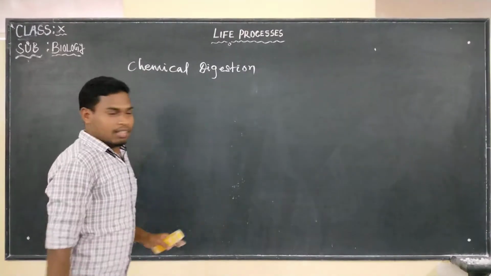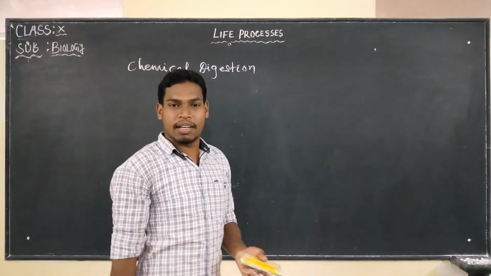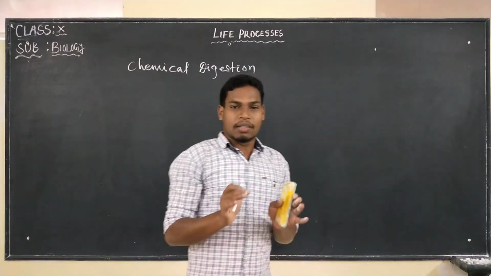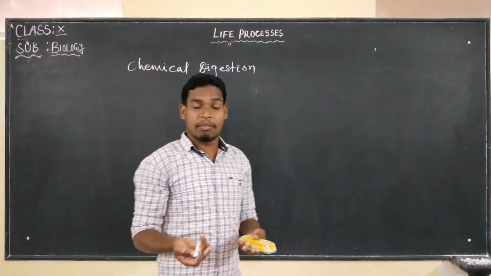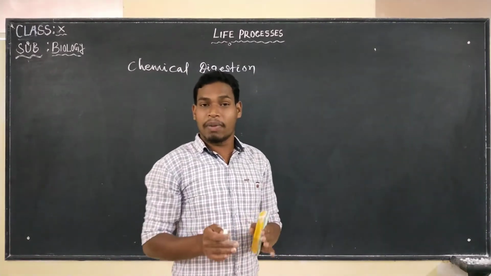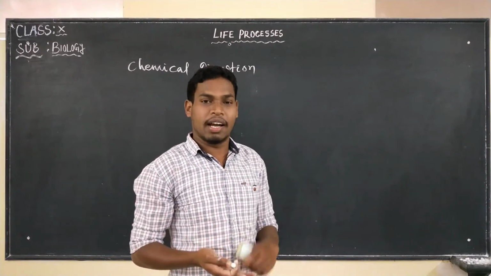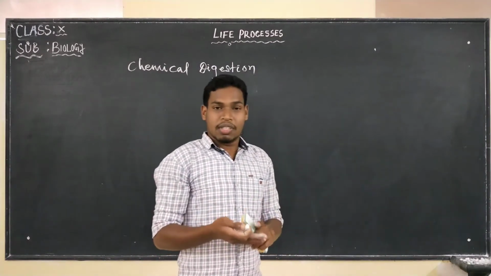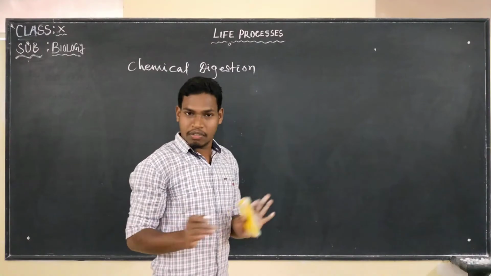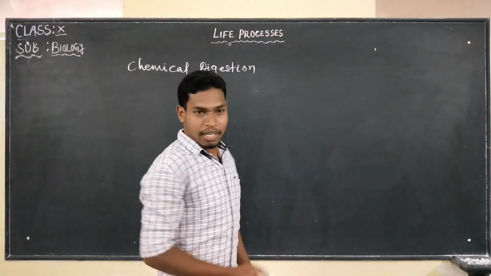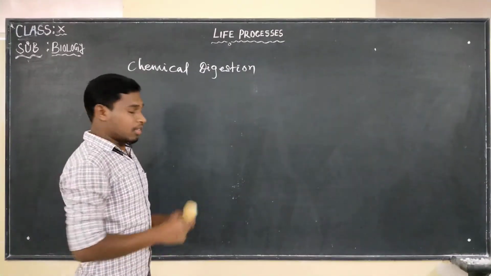Digestion normally is of two types. One is physical digestion and the other one is chemical digestion. In physical digestion, the breakdown of food into smaller pieces is physical digestion, whereas chemical digestion involves the breakdown of complex food substances such as carbohydrates, fats and proteins. So the breakdown of carbohydrates, fats and proteins by the involvement of enzymes is chemical digestion, right? So today we are going to see the chemical digestion.